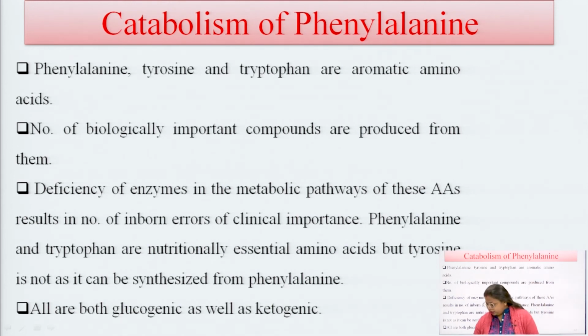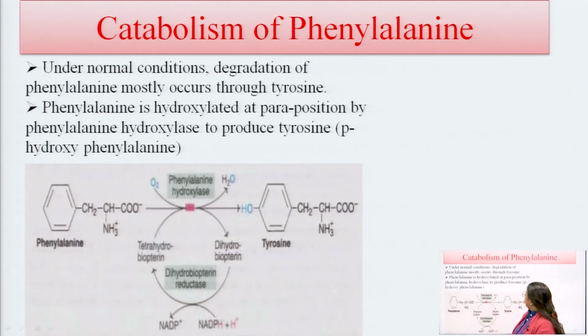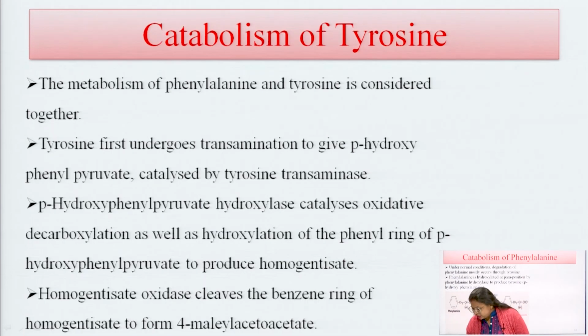In normal conditions, degradation of phenylalanine occurs through tyrosine. Phenylalanine, in the presence of phenylalanine hydroxylase, forms tyrosine, in the presence of dihydrobiopterin reductase. Biopterin is synthesized here, and one molecule of NADPH is utilized.